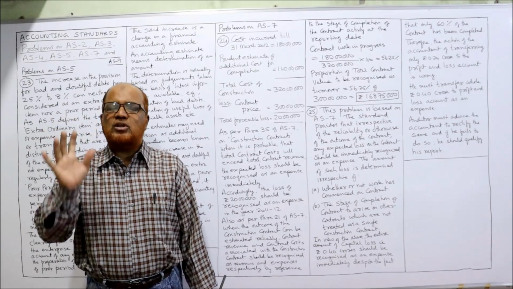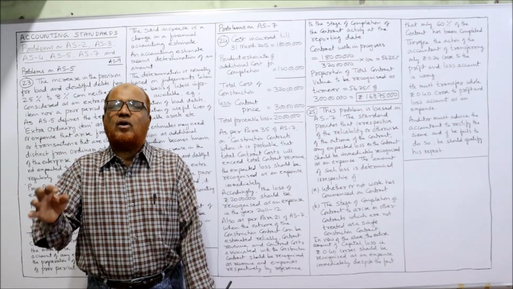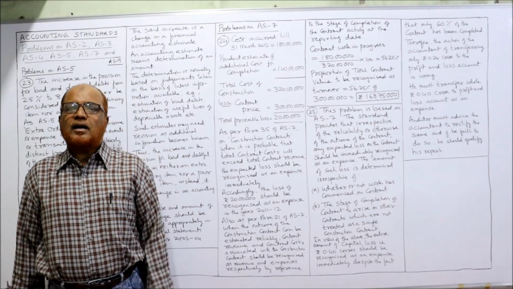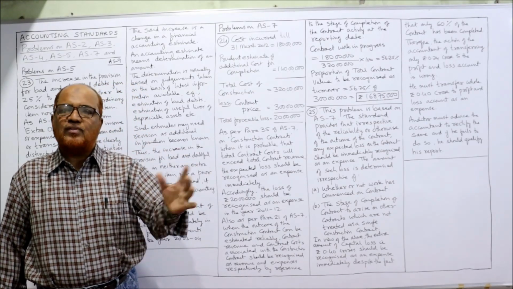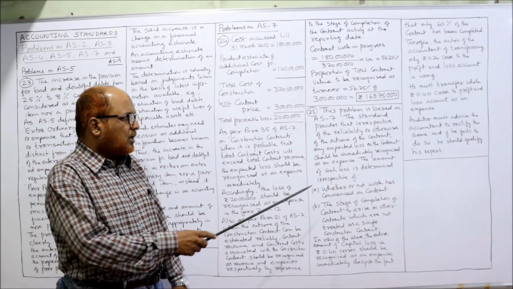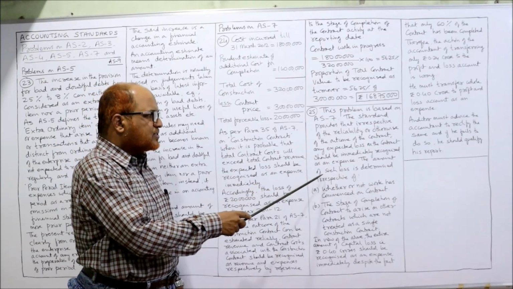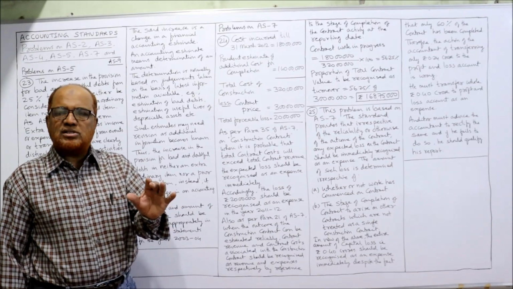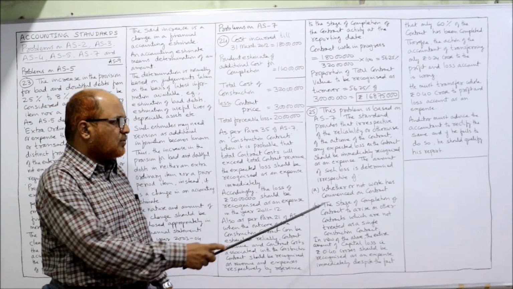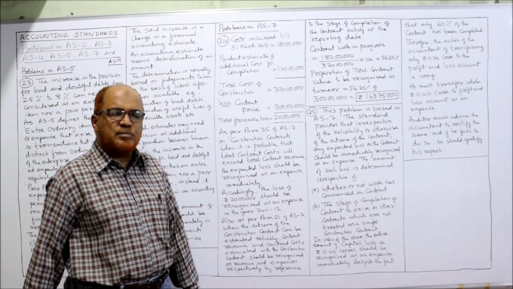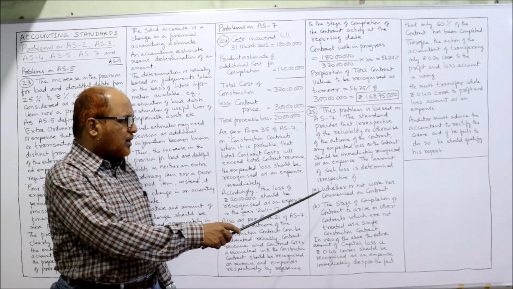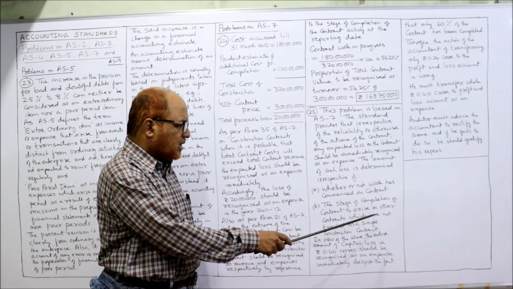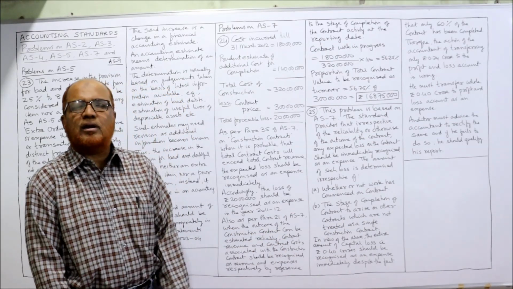Irrespective of the completion of the contract, irrespective of the probability of incurring loss, the complete loss should be transferred to the revenue account. This loss is determined irrespective of whether or not the work has commenced on the contract, or the stage of completion of the contract.